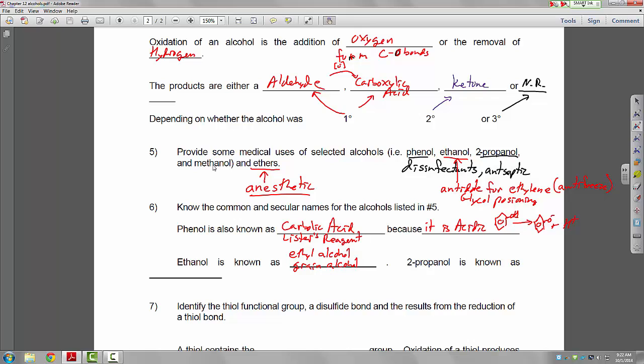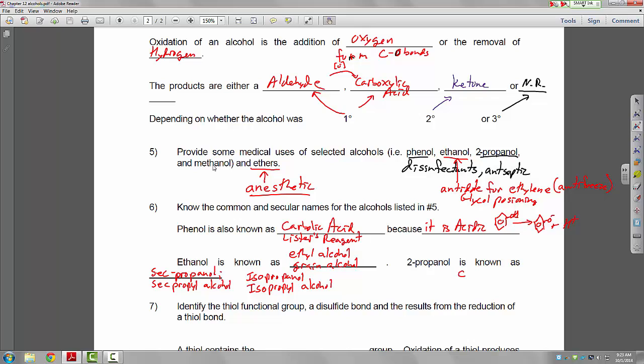2-propanol has actually a bunch of different names. It's also known as sec-propanol because it is a secondary alcohol. It's also known as sec-propyl alcohol or isopropanol or isopropyl alcohol because it has an isopropyl group attached.